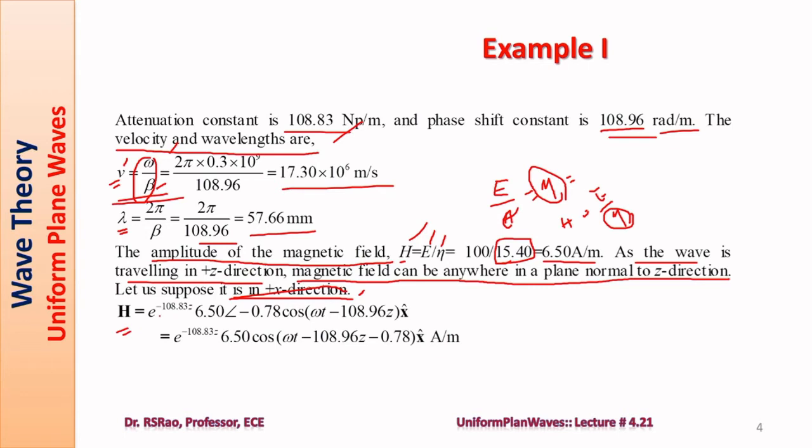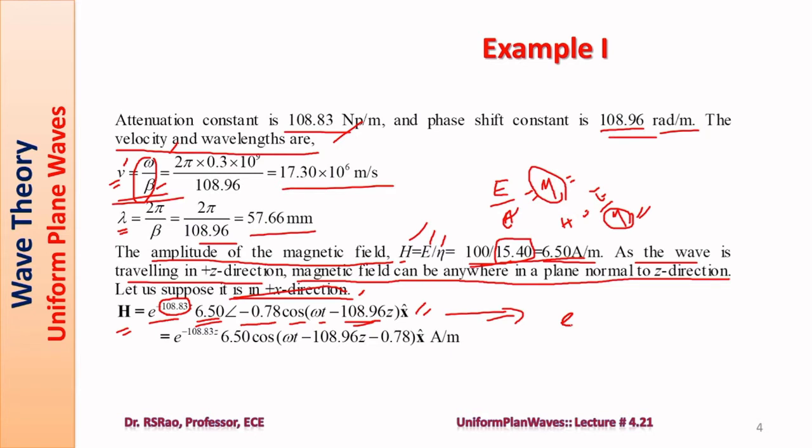So now H is e power minus 108.83z. This is attenuation. The wave undergoes attenuation because the medium is a lossy one. This pertains to attenuation. Magnitude is 6.50. We have to consider the phase angle of eta too. Phase angle of eta is 0.78. When it comes to the numerator, it becomes minus. So minus 0.78, cos omega t minus beta z, 108.96 z. We assumed electric vector and magnetic vector in x direction. That's why this one.